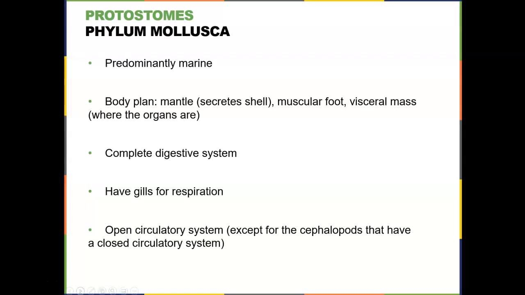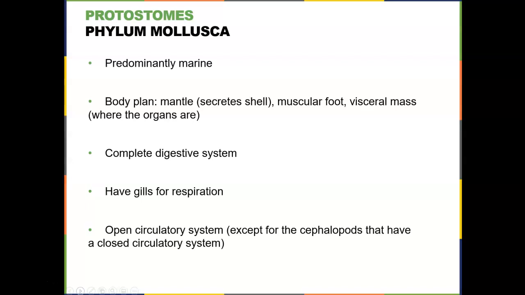So remember that everybody from now on is bilaterally symmetrical, and they are going to be predominantly coelomates, having a body cavity within that develops from within their mesoderm. There is one exception, and I'll point that out when we get to it.